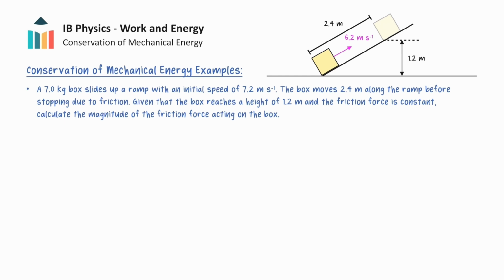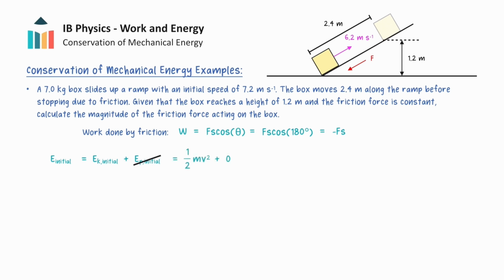In this third example, we now have to take friction into account in our calculations. Recall that the work done by a force is given by the following equation. Friction acts in the opposite direction to the displacement of the box, so theta will be 180 degrees and the work done by friction will be negative. As in the previous example, we can calculate the initial mechanical energy by assuming the box has zero gravitational potential energy, and so the box only has kinetic energy equal to 181.44 joules.